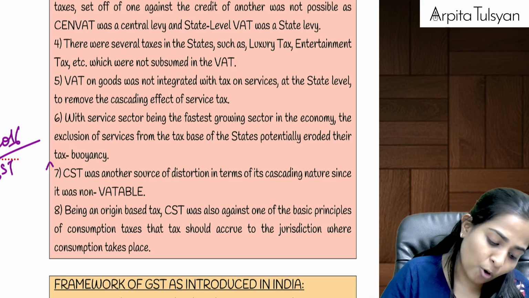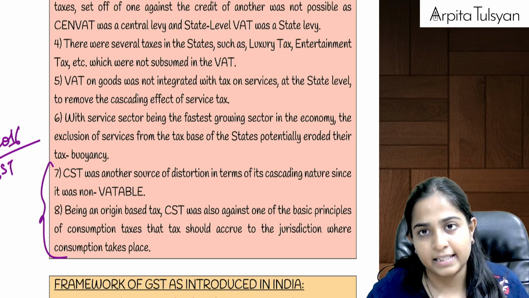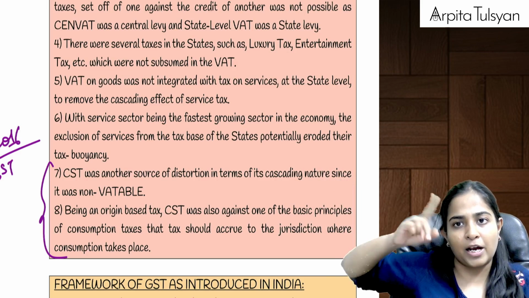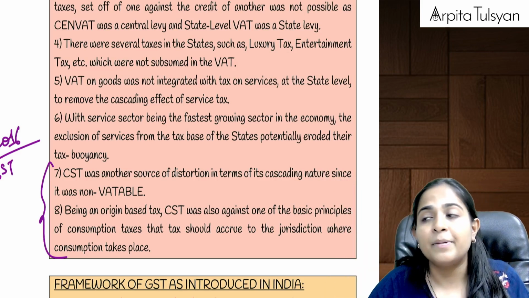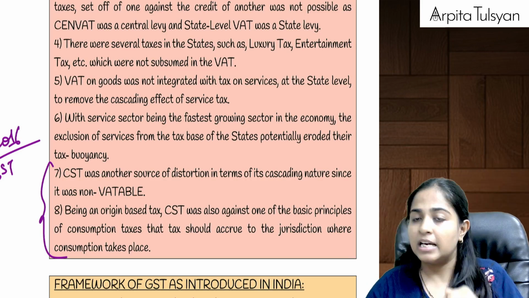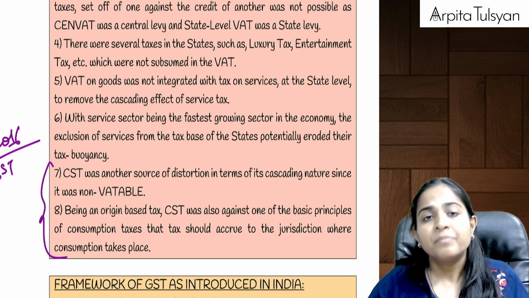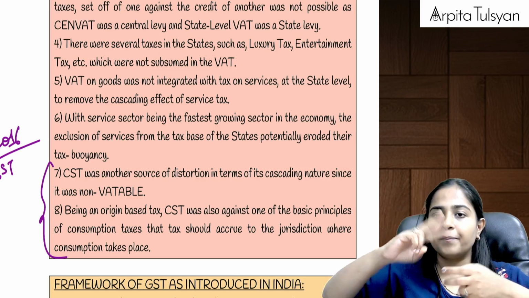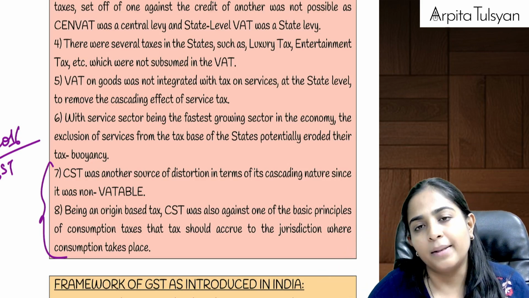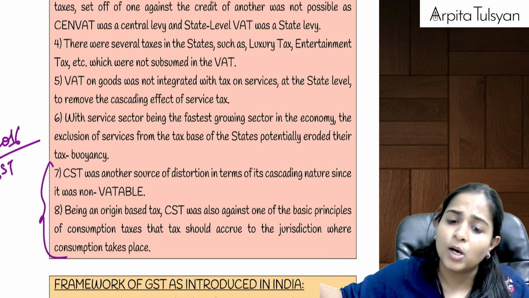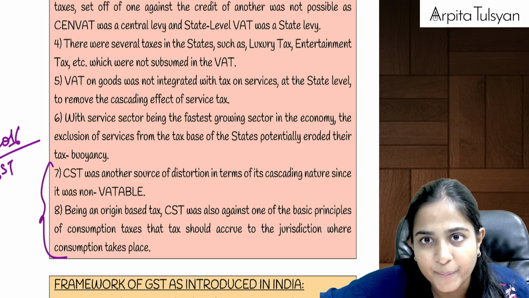Another biggest problem was your CST. Central sales tax was applicable in case of interstate supply of goods. At that time, if you have paid excise duty first and then you are now paying CST, credit was not available. Or let's say you first paid CST and now you are paying VAT, then this credit was not available. Why was this credit not available? This was a pure distortion because they had made a law that CST credits are never allowed, right?